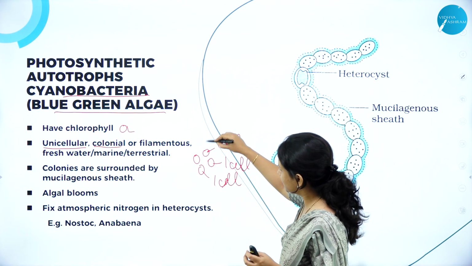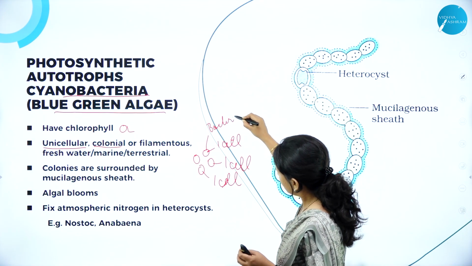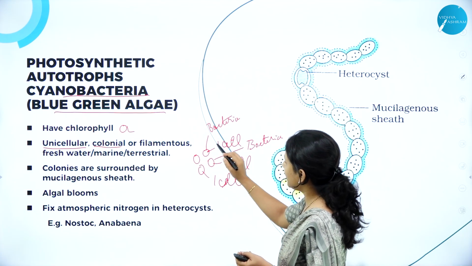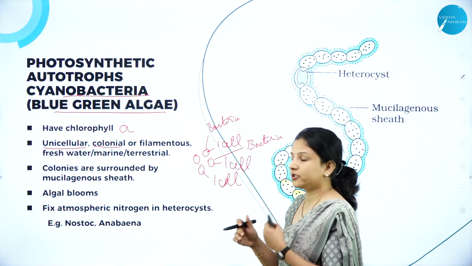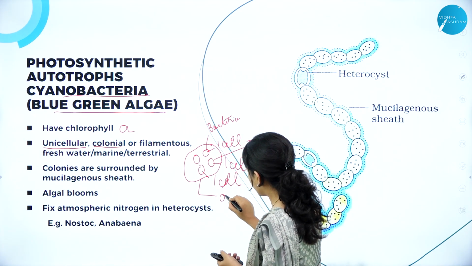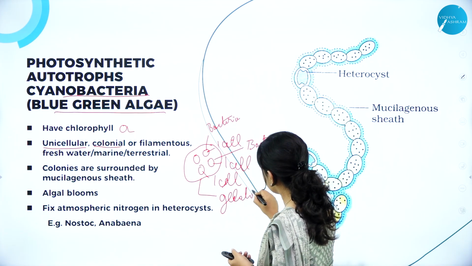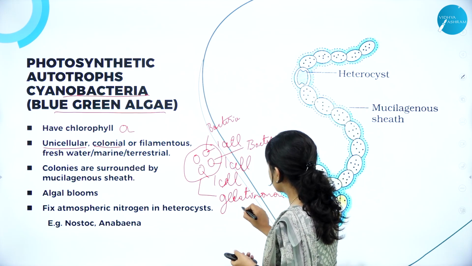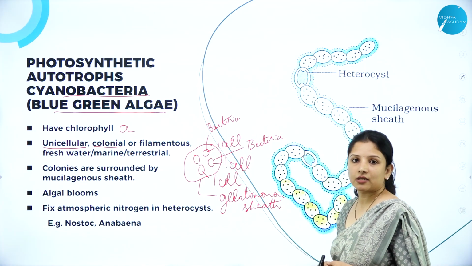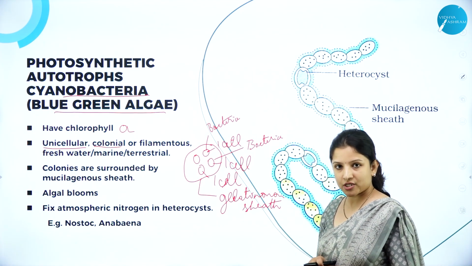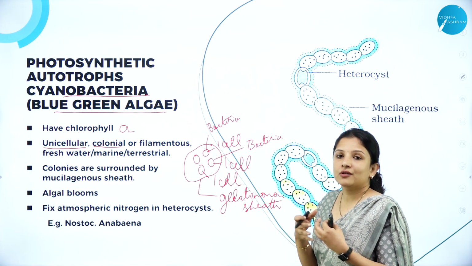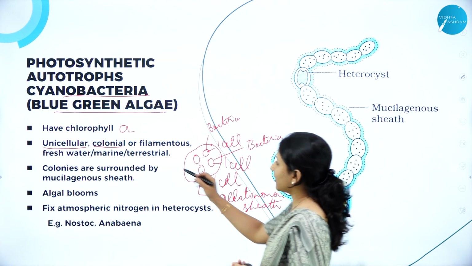Each is individual. This is one bacterium. So this is also one more bacterium. Likewise, you have many bacteria. They form groups or colonies. And this colony gets surrounded by a gelatinous sheath or a mucilaginous sheath. That is why, though they are unicellular and individuals, they tend to look as if they occur in groups sometimes, and they can be filamentous.